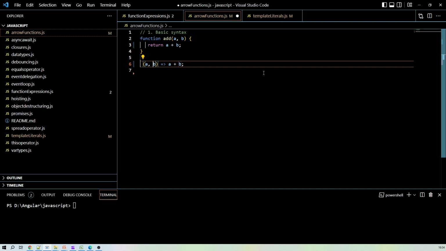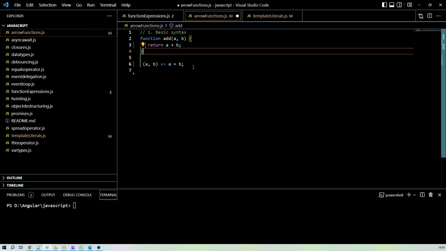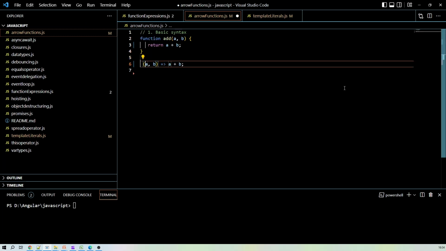So this is our simple arrow function, and this corresponds to this function only. But in order to call this function, we will have to assign it to some variable, or give some name to this arrow function.